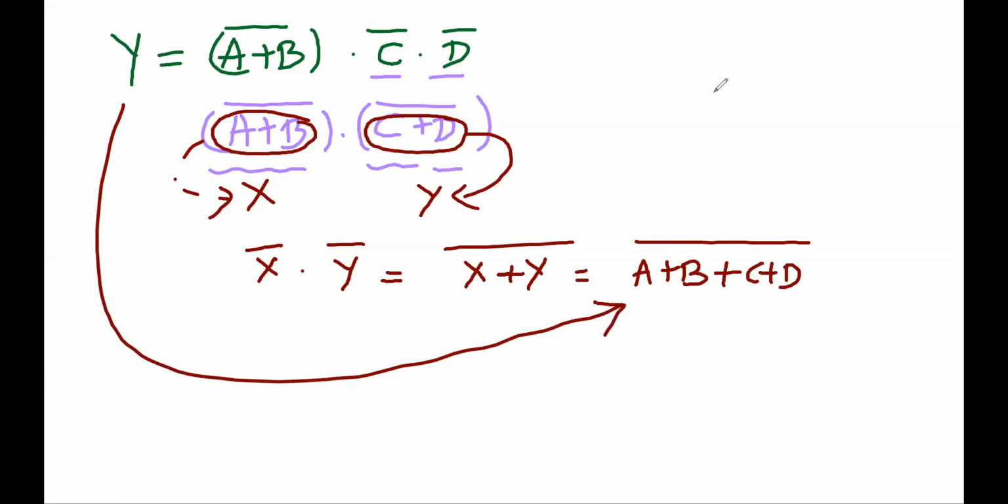So this form is reduced to this form. Whatever function we have written here, these two will give us the same thing, right? Let's try this using a truth table. Let me make a truth table for you. So we have variables A, B, C and D.